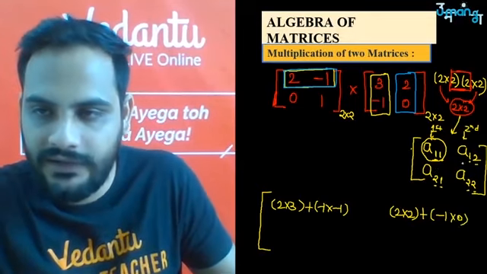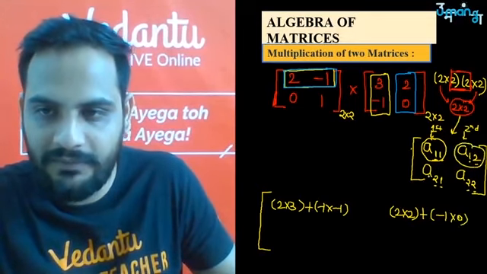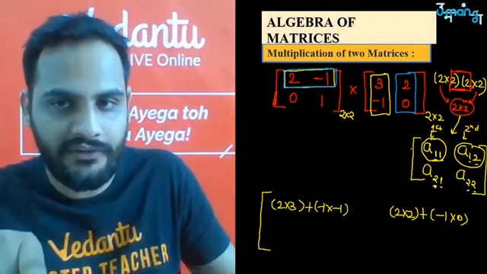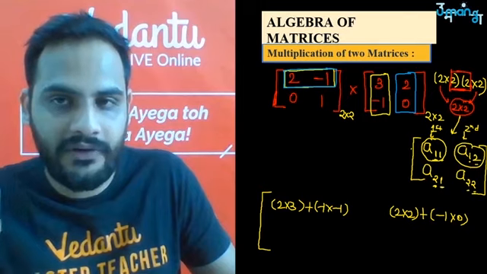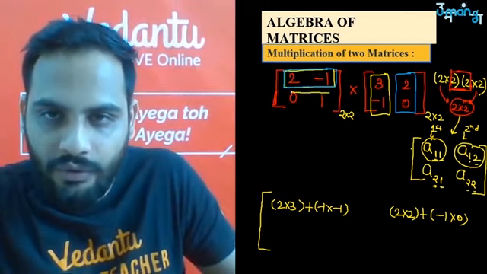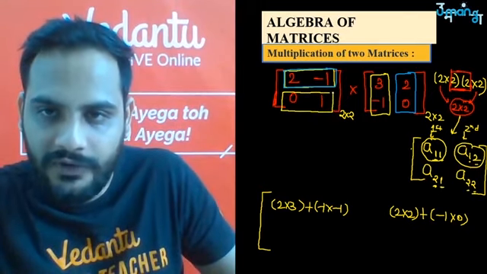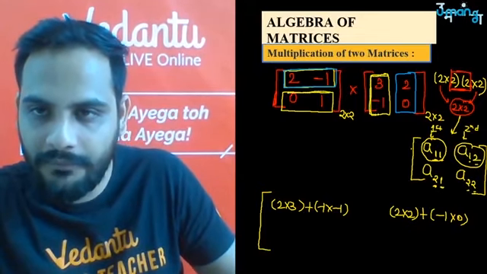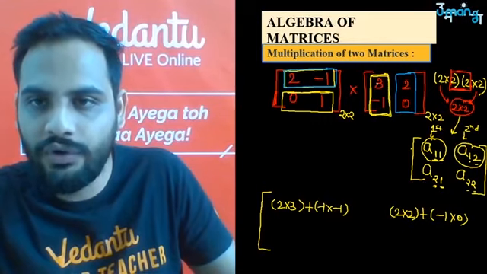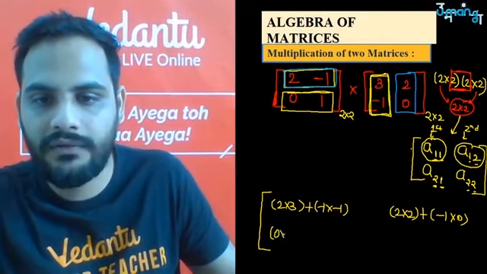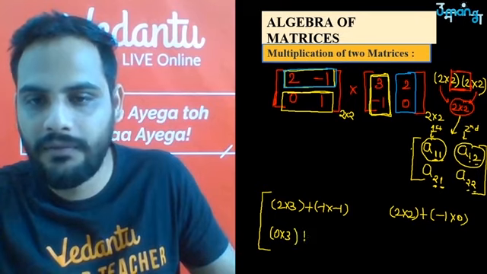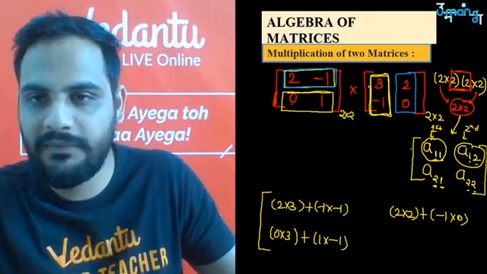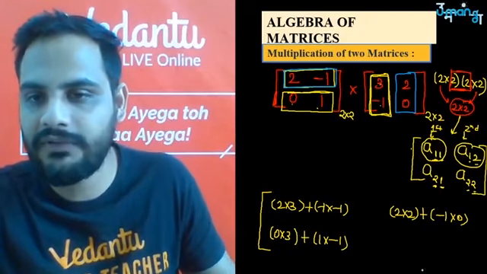Then after that, two elements covered. The third element, A21. A21 means the second row of the first matrix multiplied with the first column. So the second row of the first matrix multiplied with the first column, correct? So 0 into 3 plus 1 into minus 1. First element with the first element, second element with the second element.